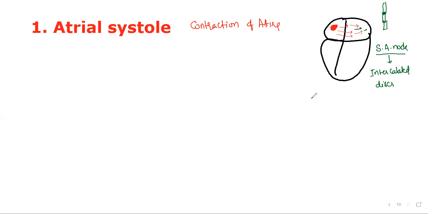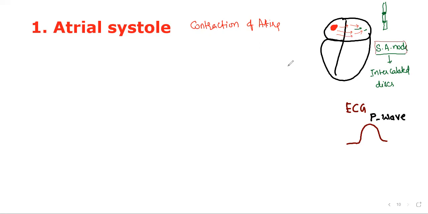Okay, next, one more interesting thing here. How is it going to be recorded in the electrocardiogram, ECG? The full ECG will come in the end, but till then, let me draw individually. When an electrical impulse is generated in the SA node and atrial systole is happening, that generates a small wave called the P wave.